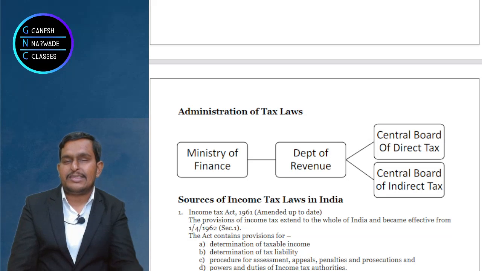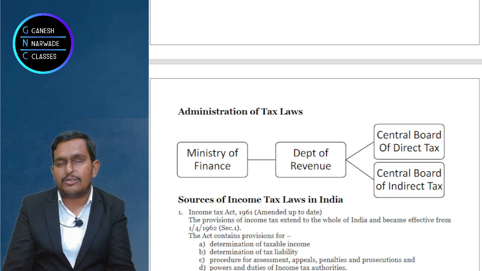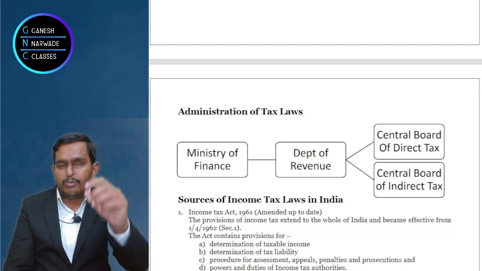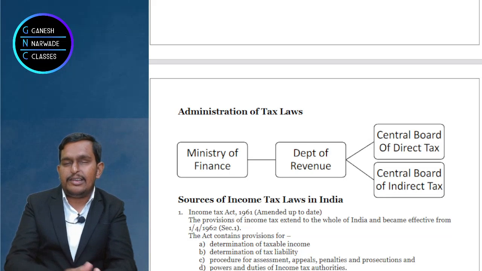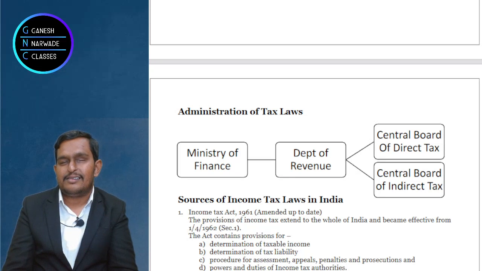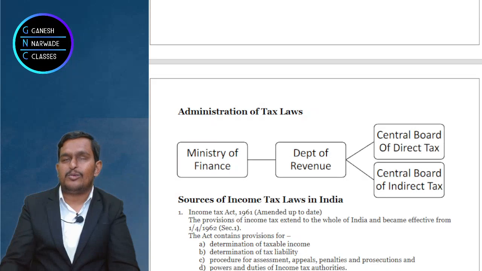Now assessment may be self-assessment. First you have to cross-check yourself, and then the income tax department will also do it. That is assessment. Suppose the income tax department finds that you have shown less income, but actually it is more income. If they say so and want to tax you more, then you can go to the court. You can appeal that this is injustice, my lord. Like that you can go to the court and appeal.